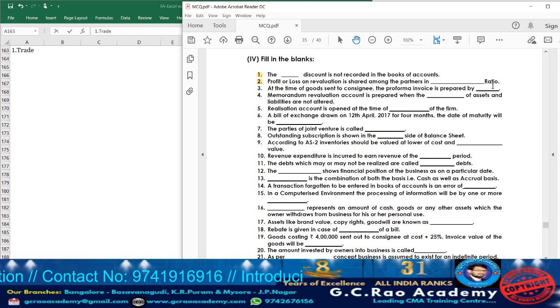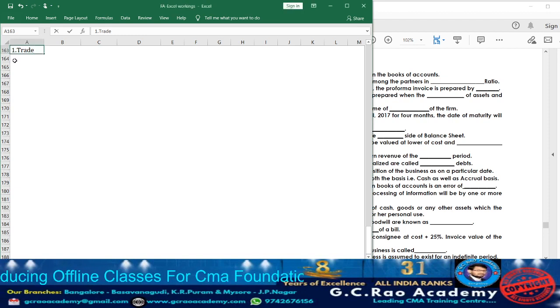After revaluation, they may incur profit or loss. Usually that profit or loss will be distributed in which ratio? Old profit sharing ratio. So accordingly take down point number 2: old profit sharing ratio.